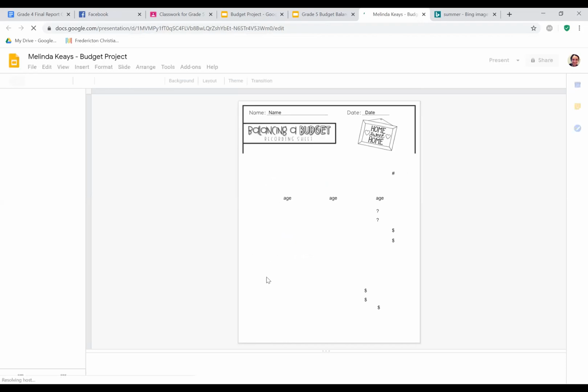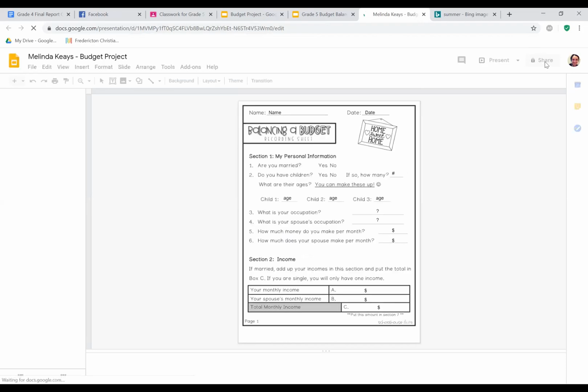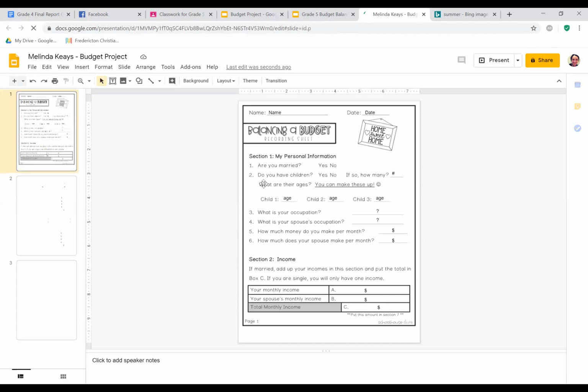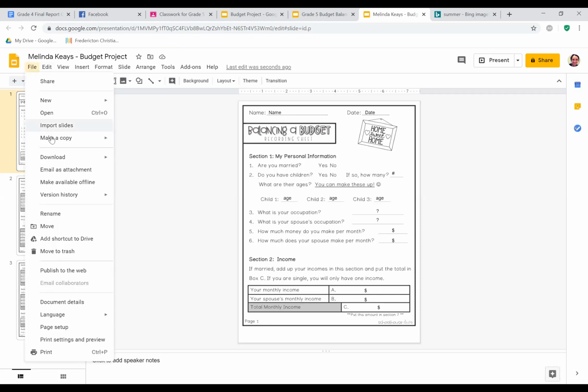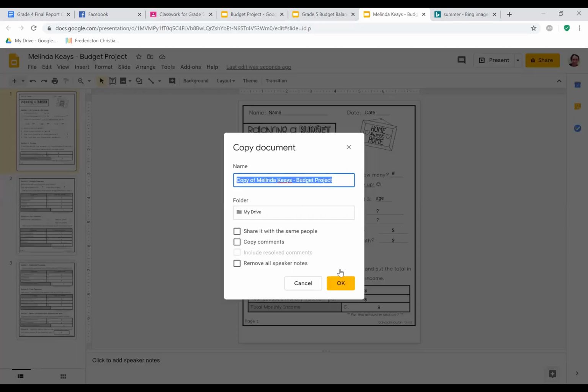Okay. So now you would have your own copy that you can fill in, and then this is the one that you want to share with me. Okay, it's really, really, really important. Follow this step because if you do not follow this step, I will know that you didn't follow this step because mine will be all changed. So make sure you follow that step. I'll show you one more time how it works. Go up here, file, make a copy, entire presentation, and then write down what you want to call it and press OK.